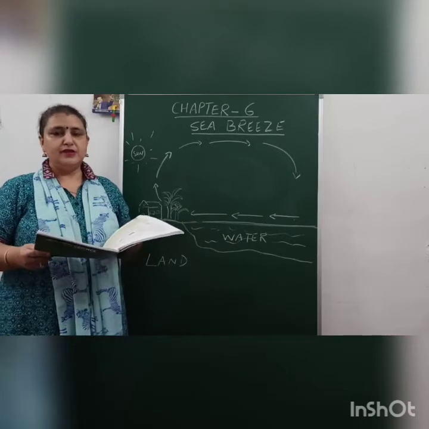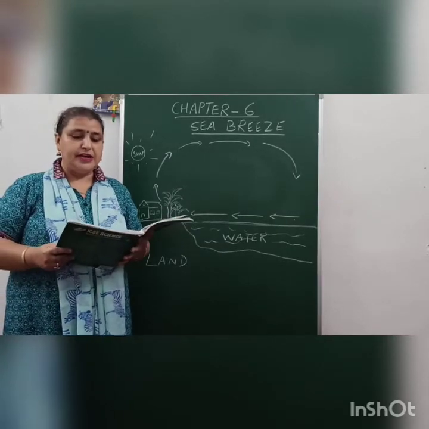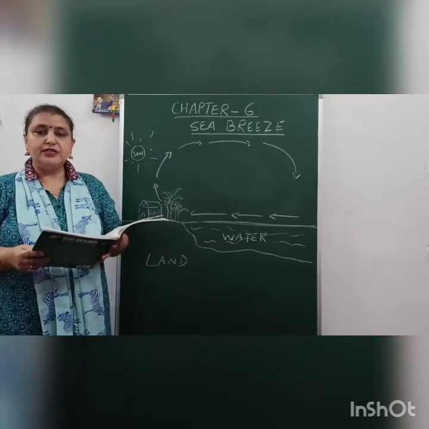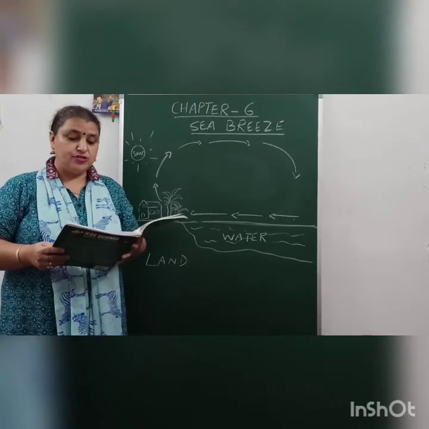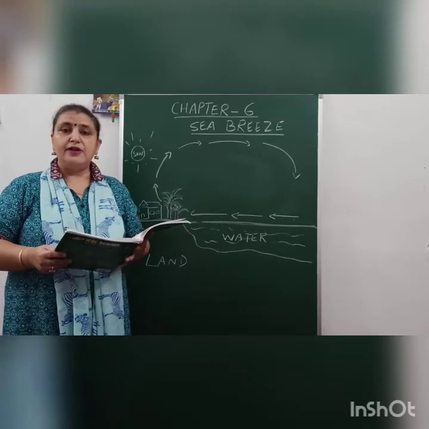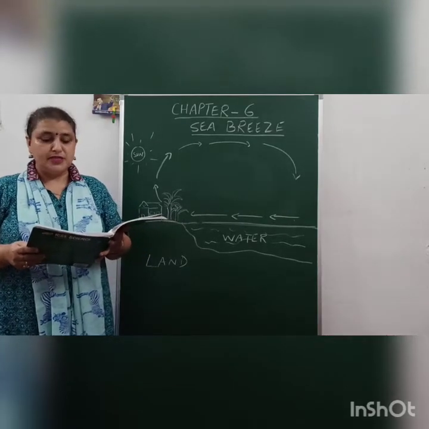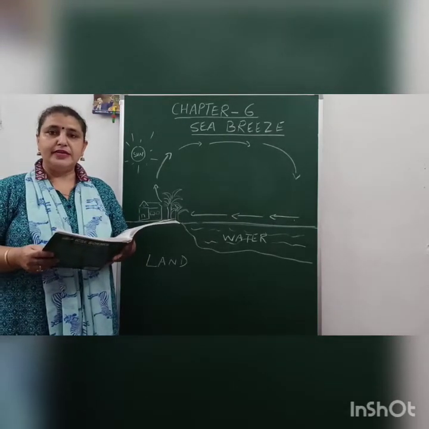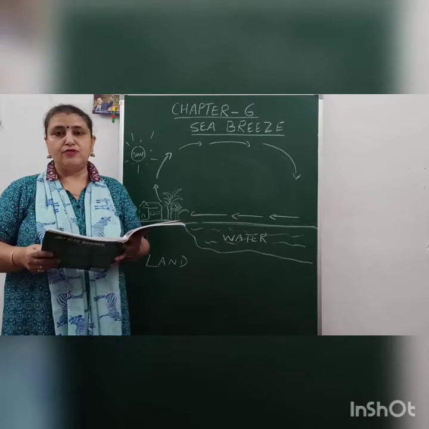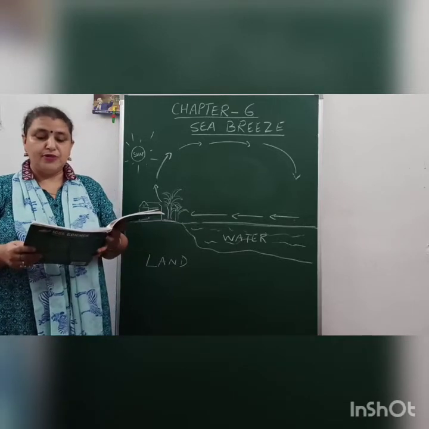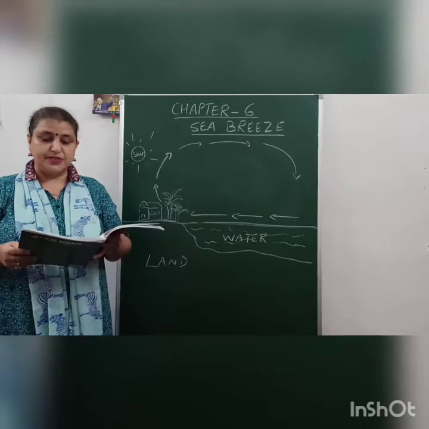We will start with the topic air today, page number 59. We've already learned that air is a mixture of gases. It has two main gases, oxygen and nitrogen. Out of these, nitrogen forms its largest part and oxygen forms the second largest part. Apart from these, trace amounts of some other gases like carbon dioxide and water vapor are also found in air. The other components of air are smoke, dust and germs.